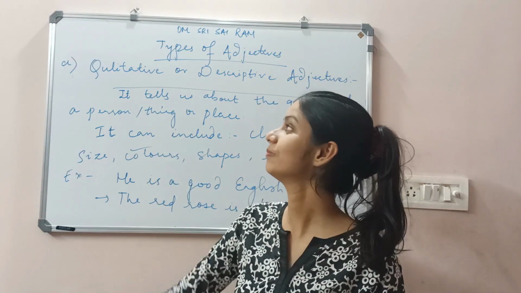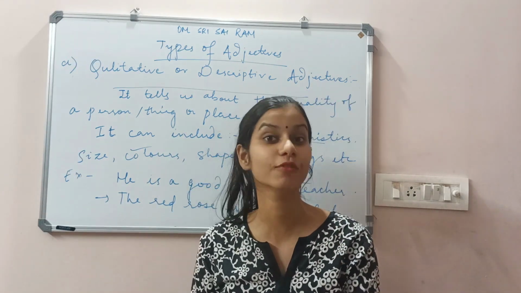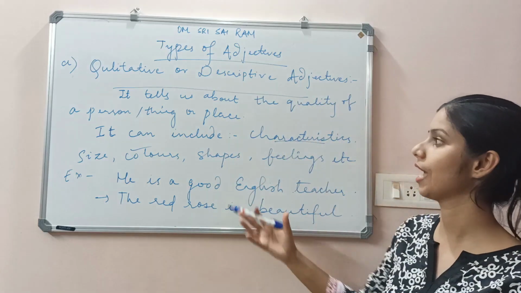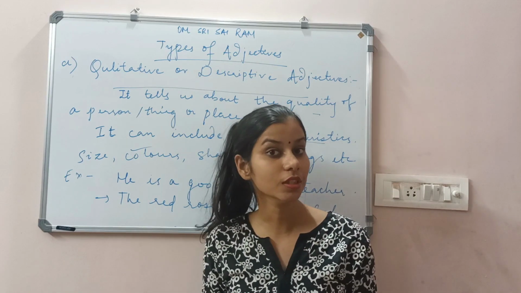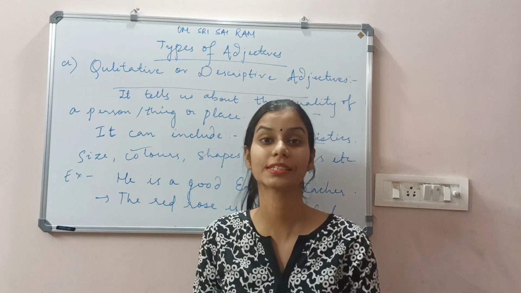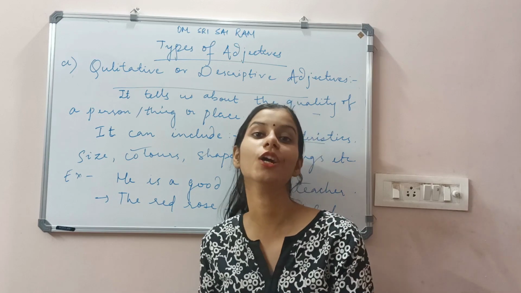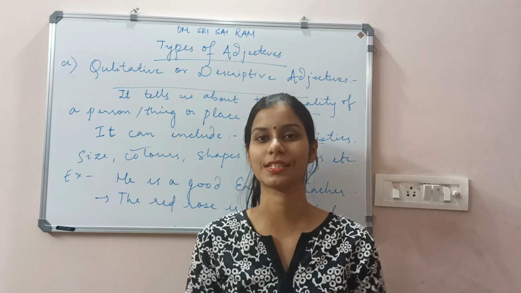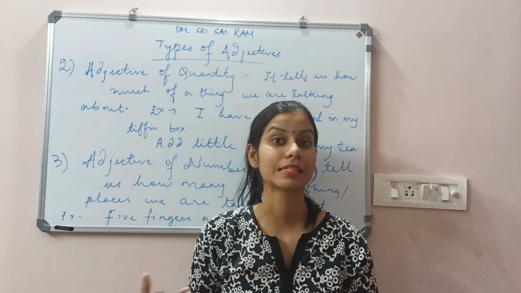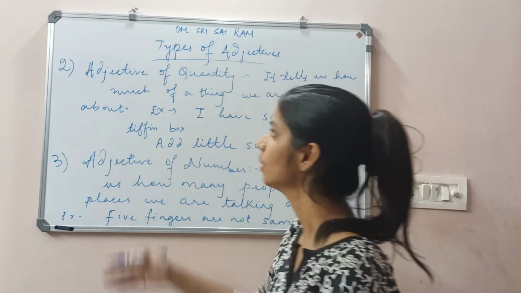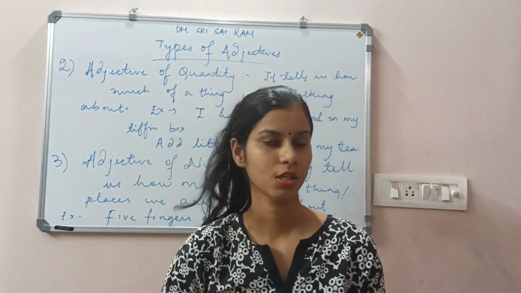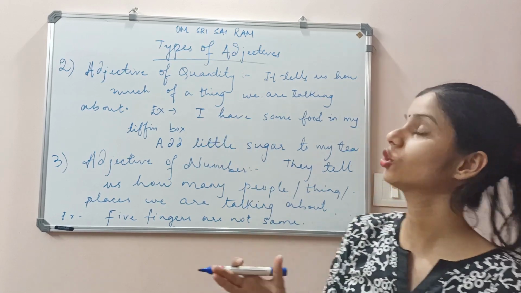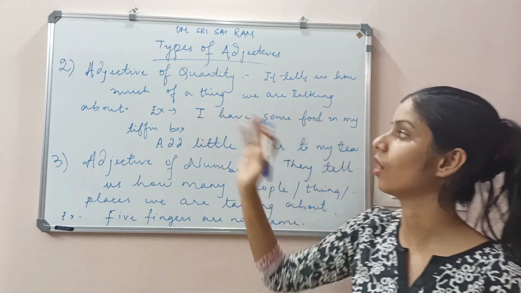So the first particular adjective, qualitative or descriptive adjective, gives us the idea. It defines the quality of a person, thing or a place. That means it describes a person, thing or a place. Now we will be coming to the next part of the adjective. So the next son is adjective of quantity. This adjective of quantity tells us how much of a thing we are talking about.